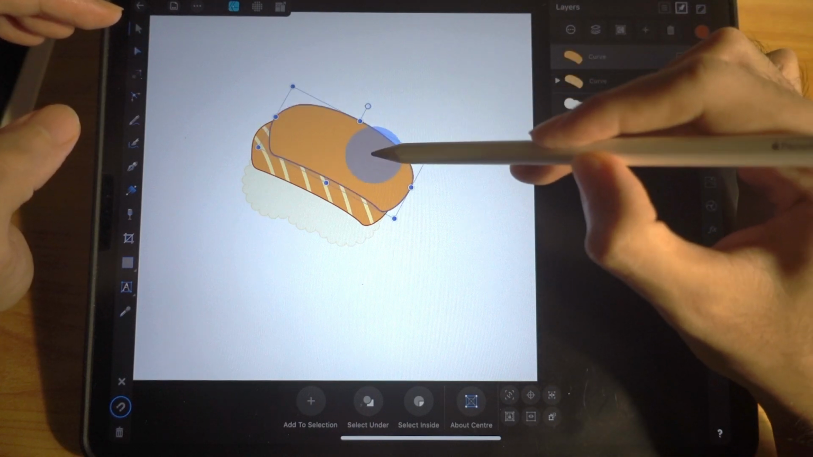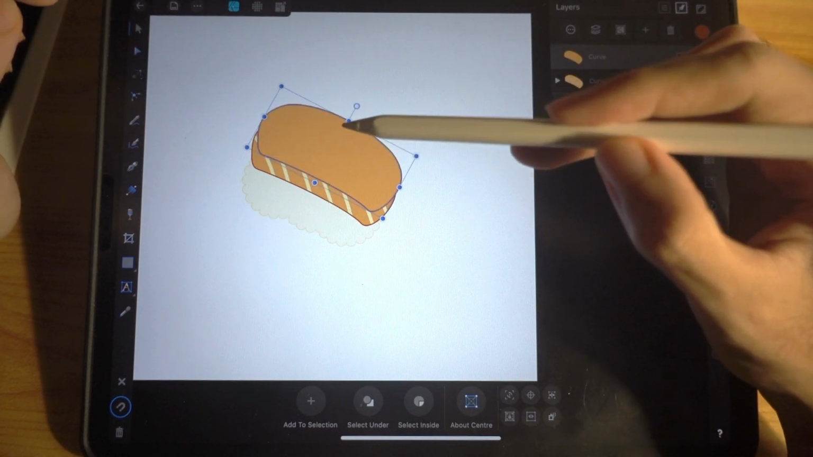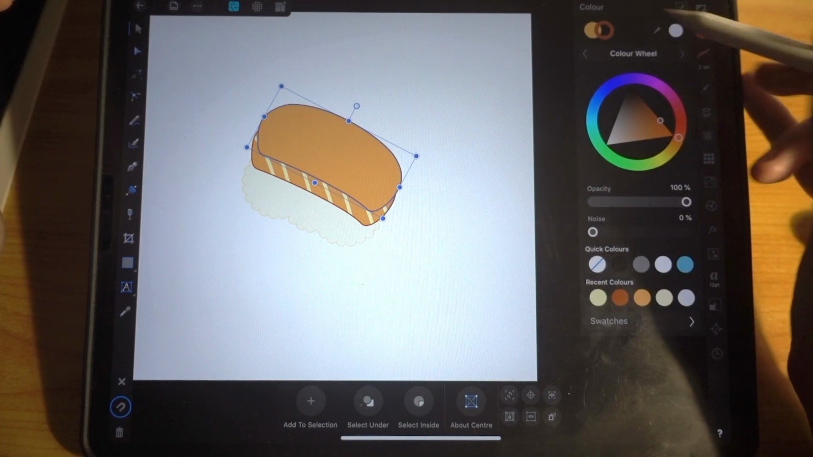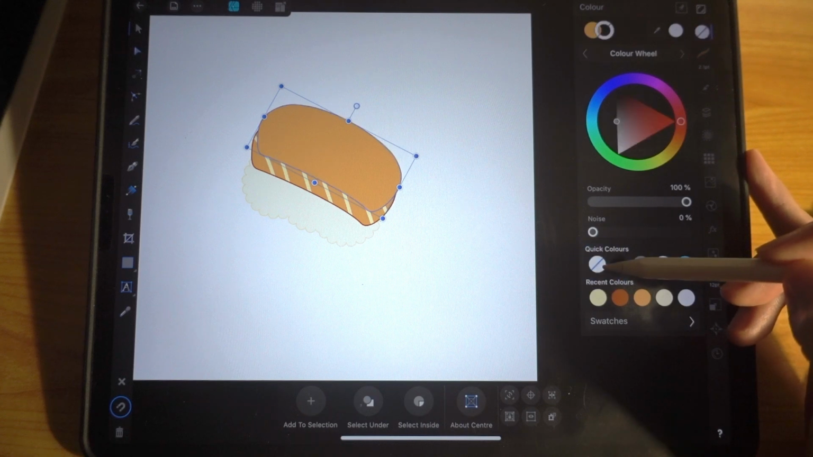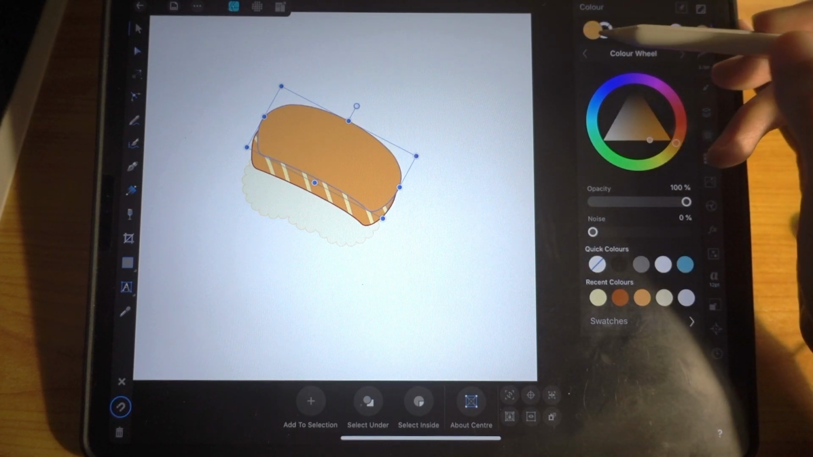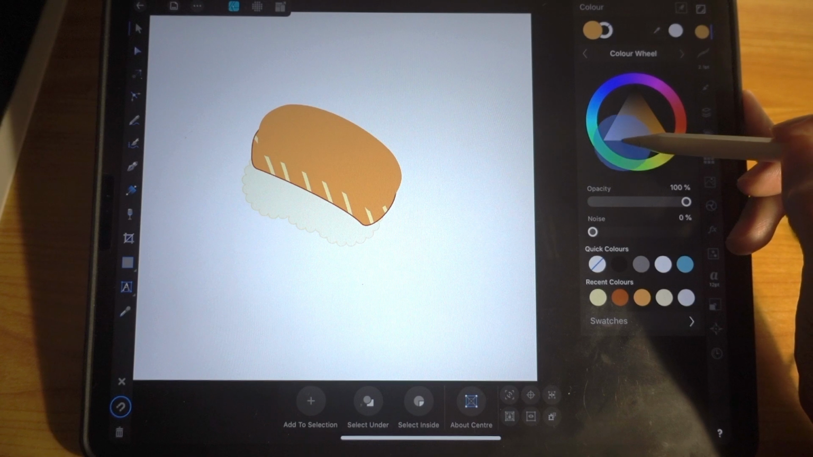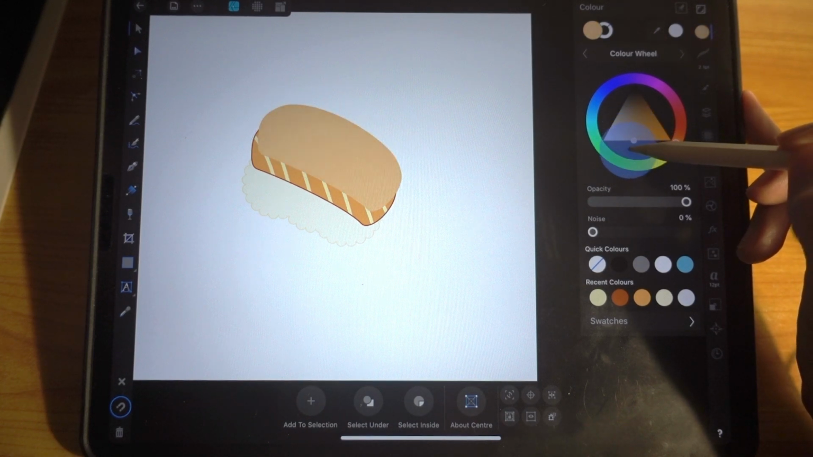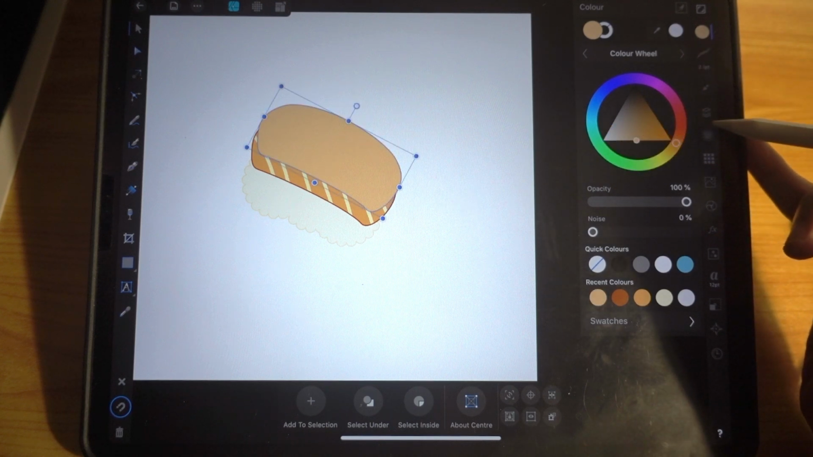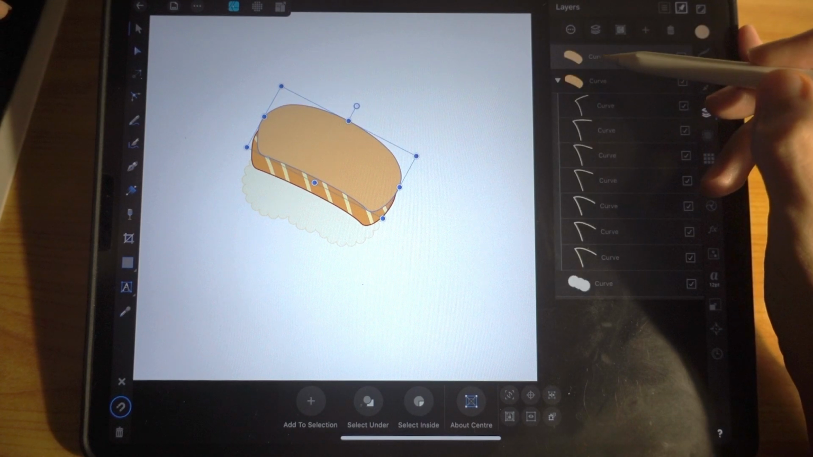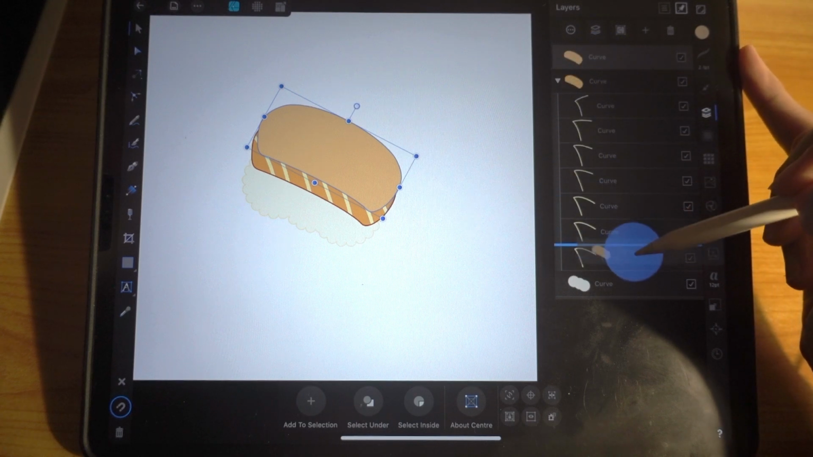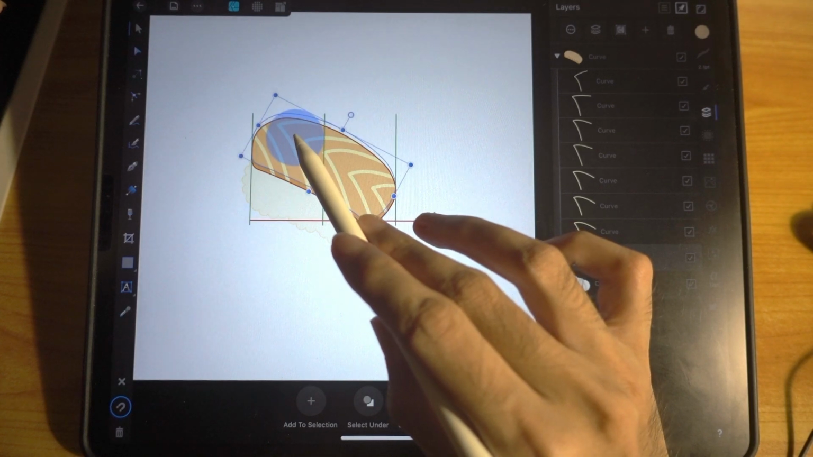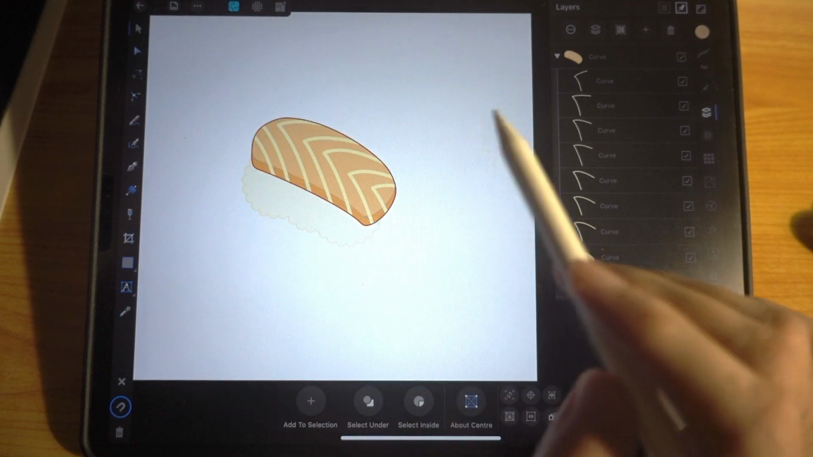Okay, so the thing is this, I want to make this a lighter color, and I want to remove the outline. So for the outline, tap here to remove the color. For the fill, make it a lighter color, something like this, not too light. Okay, now go back to the layers panel, drag this and put it below, so you have some kind of a shading going on around here, right?